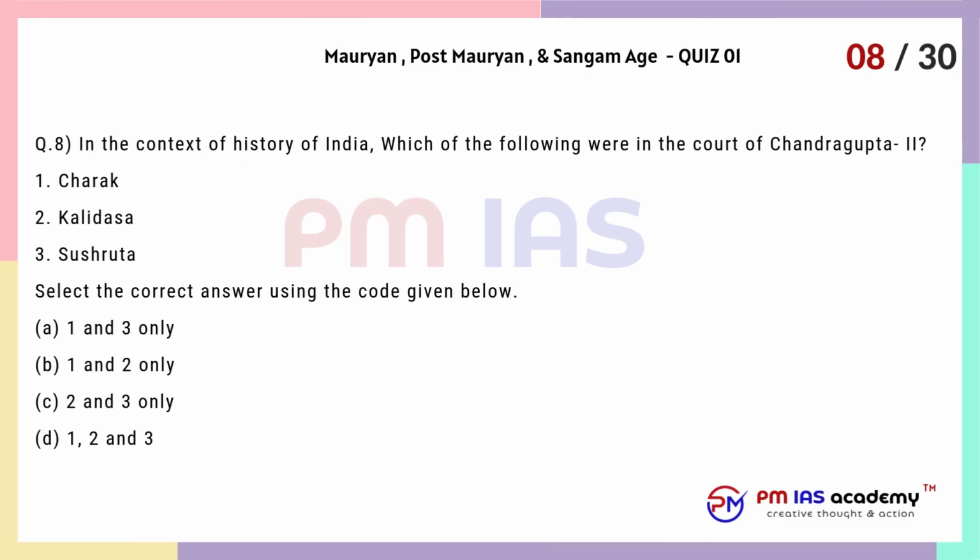Question 8. In the context of history of India, which of the following were in the court of Chandragupta II? 1. Charak. 2. Kalidasa. 3. Sushruta. Select the correct answer using the code given below. A. 1 and 3 only. B. 1 and 2 only. C. 2 and 3 only. D. 1, 2 and 3.